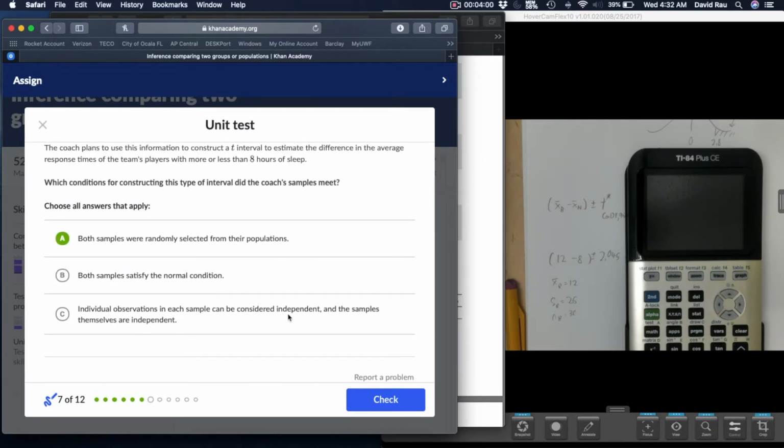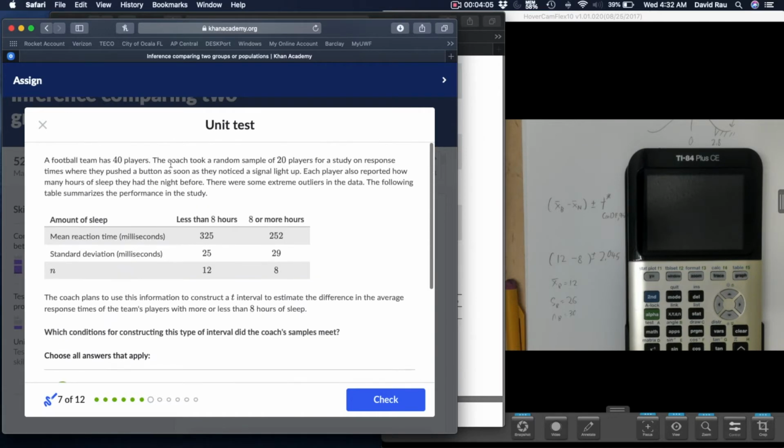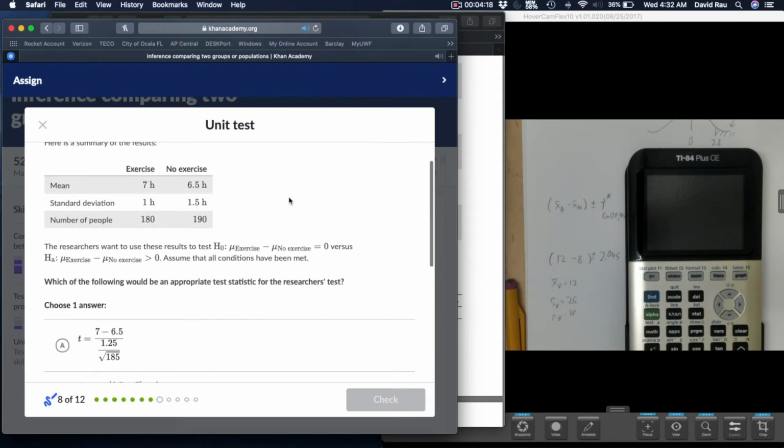Can they be considered independent and the samples themselves independent? Definitely not, because he only took one sample and split it. That's already not independent. But also, look at how many he sampled. 50%. That is way more than 10%. Okay, it's kind of moving quickly again.